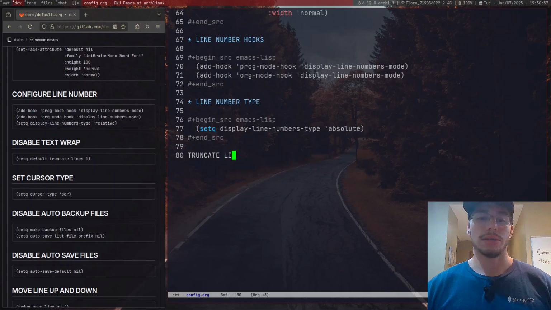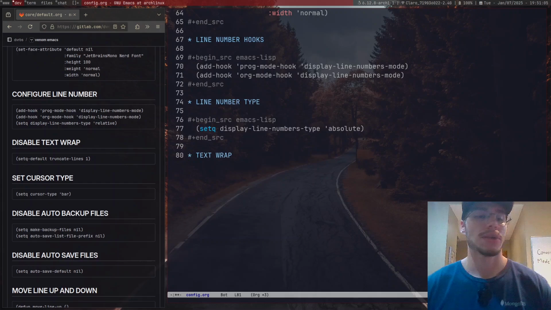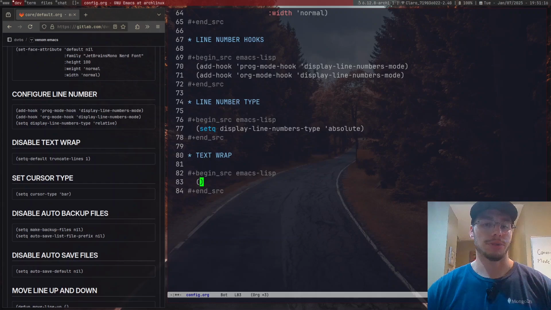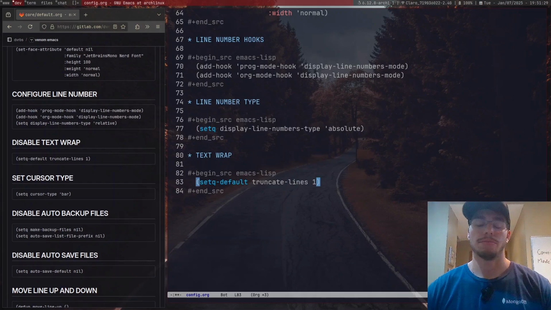I know it's truncate. No, actually, it's text wrap. That's what I call it. I'm just going to keep it, it's a really good one. Text wrap. Whoops. Lisp. Text wrap now. I'm just going to do setq-default truncate-lines 1. In other words, truncate lines means that by default, lines are going to go to the abyss. Okay, there we go. Save this.